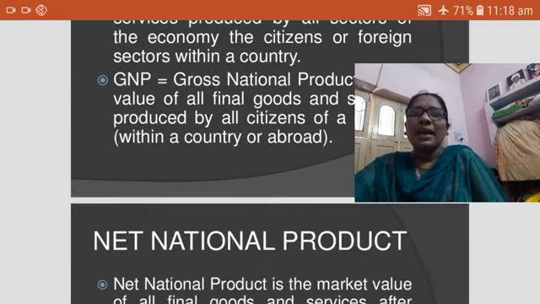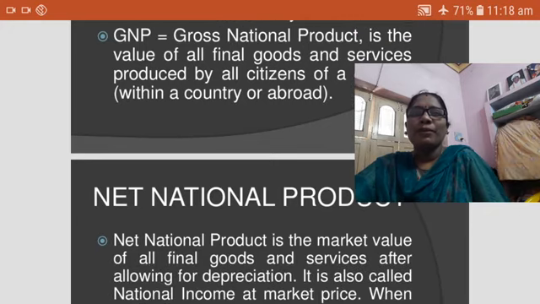Next is the NNP, net national product. Machineries and tools used continuously in producing goods and services depreciate automatically. The value of the fixed capital, the depreciation, is subtracted from the GNP.